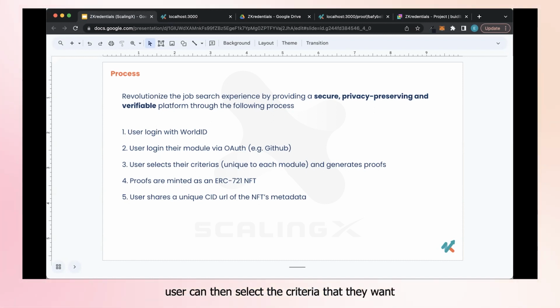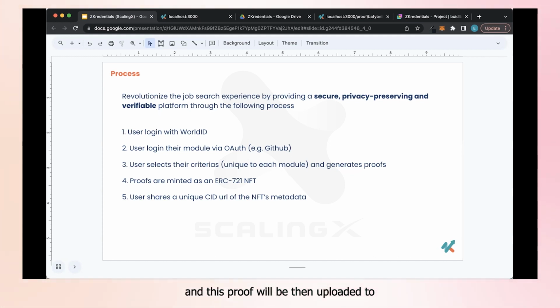The user can then select the criteria that they want to show, to prove that they have achieved a certain criteria. For example, for GitHub, you can have the number of pull requests that you made, the number of repositories that you own that have been starred by other people, or even sponsors. From there, the user selects what criteria they want to show, and then they generate the proof.